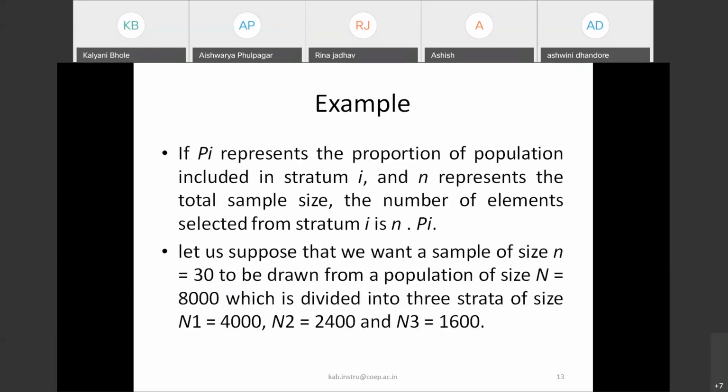So if Pi represents the proportion of population included in stratum i, and n represents the total sample size, the number of elements selected from stratum i is n into Pi. So let us suppose that we want to select a sample size of 30 to be drawn from a population size of 8,000, which is divided into three strata. The sizes are 4,000, 2,400, and the third stratum is 1,600.